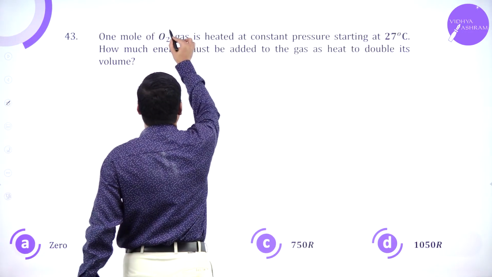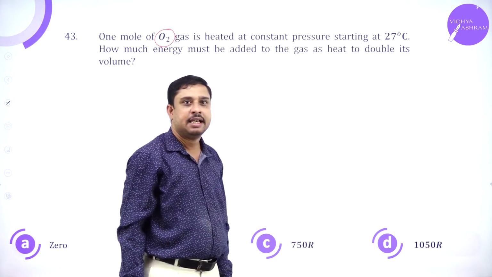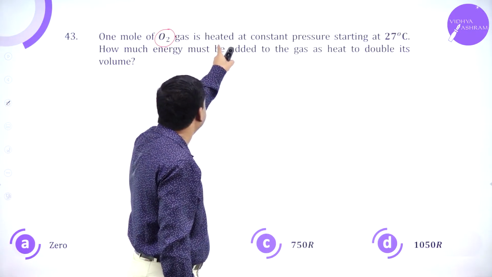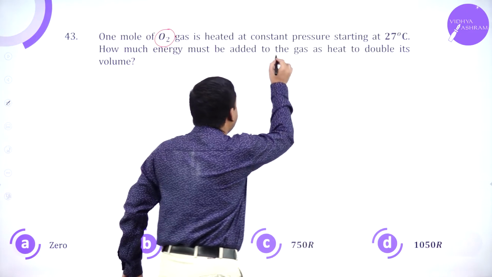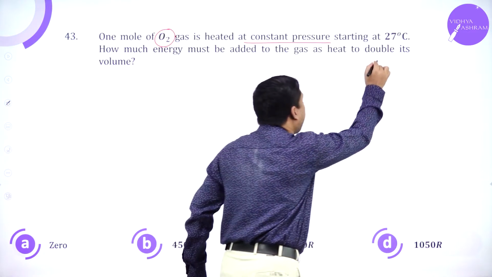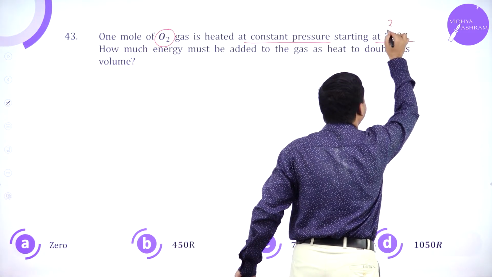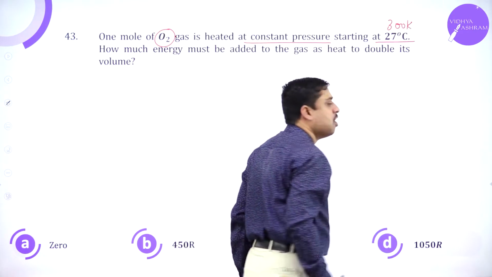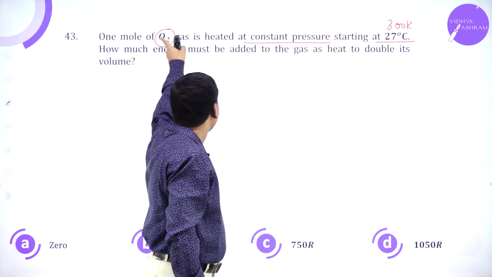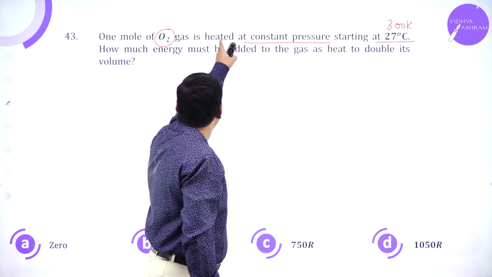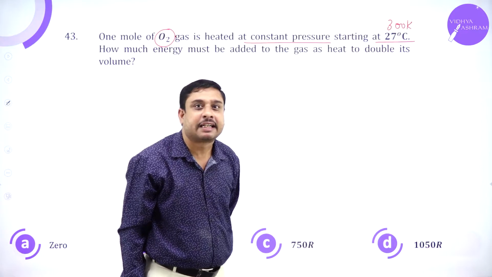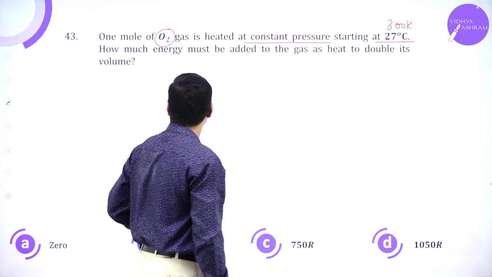One mole of oxygen is heated at constant pressure, starting at 27 degrees Celsius or 300 Kelvin.